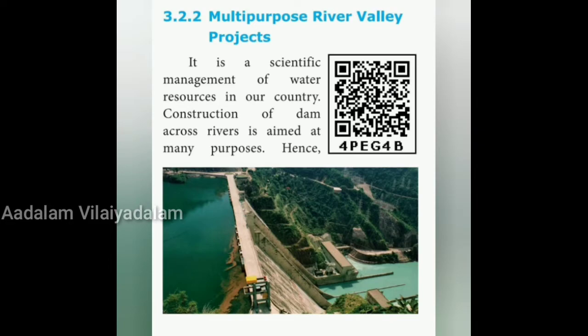The various purposes a dam serves are irrigation, hydropower generation, water supply for drinking and industrial purposes, controlling floods, development of fisheries, navigation, etc. Generally, the majority of multi-purpose projects are a combination of irrigation and hydropower, which are the major aims of the projects. So it is a scientific method to save water and to control floods. So it is aimed for many purposes. For industrial purposes, development of fisheries, navigation, for all these purposes, multi-purpose river valley projects are used.